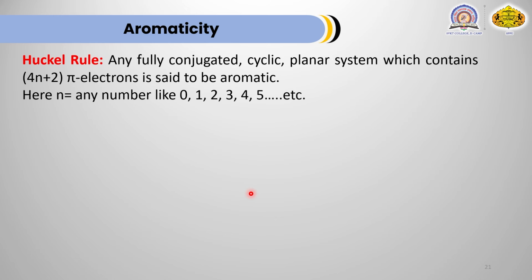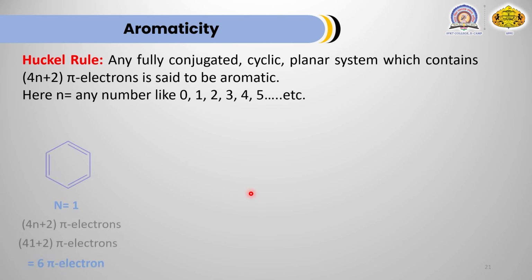Fully conjugated cyclic planar system which contains 4n plus 2 pi electrons is aromatic, where n is the number of rings. If there is one ring, then 4 into 1 plus 2, that is 6 pi electrons. For a one ring compound, if it contains 6 pi electrons, and if it is fully conjugated, cyclic, and planar, then that ring or that compound is called an aromatic compound.